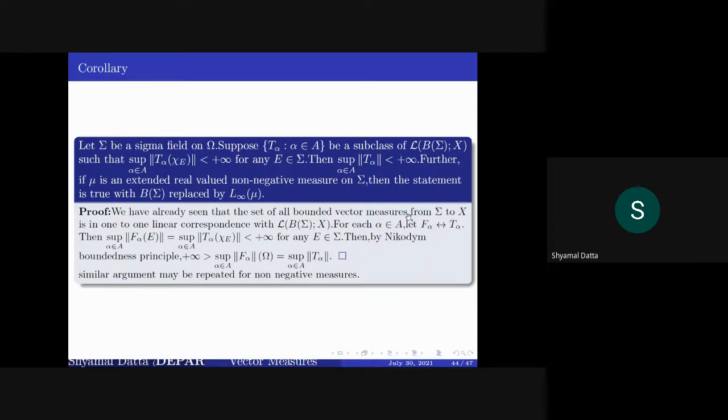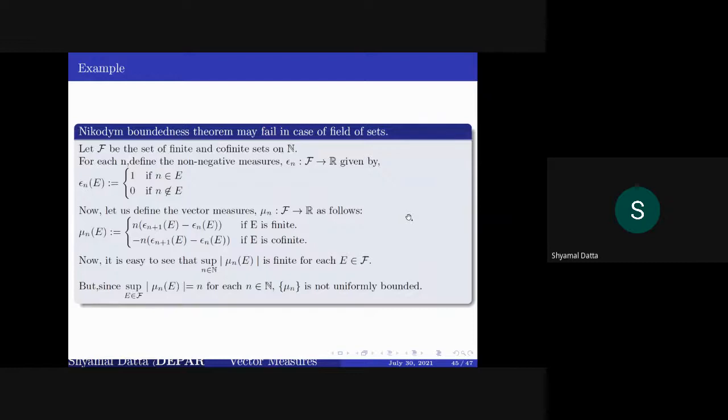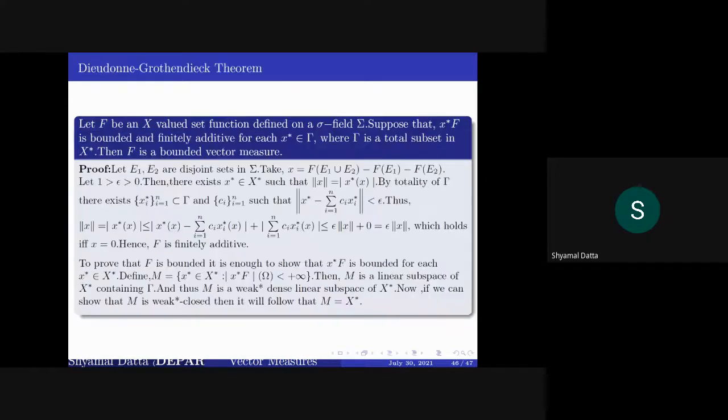Now here is an example which shows that the Nikodym boundedness theorem may fail for a field of sets. This is a very easy example. I will not prove this. The next one is also a theorem, called the Dieudonné-Grothendieck theorem.